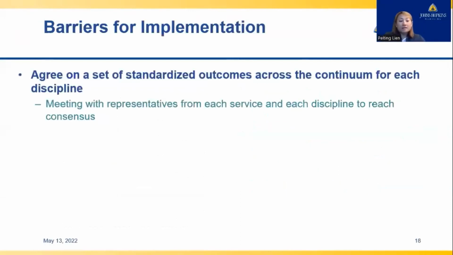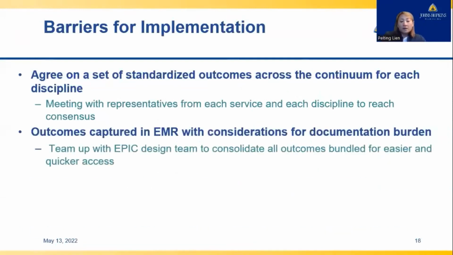Now that I have shared with you the process of how each discipline came to agreement on our selected outcome measures, the other major barrier to implementation becomes, how do we document this? Over the past 2 years, we have made major changes to support clinical outcome measure documentation. The changes are for 2 critical reasons. First, from a clinician's perspective, having a discrete flow sheet to document outcome measures all in one place improves the clinician's efficiency with time for documentation. As we all know, efficiency will further drive compliance as it can break down barriers.